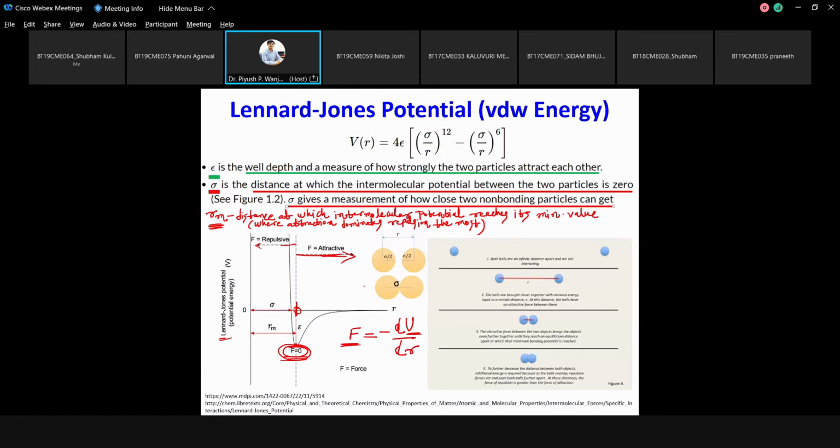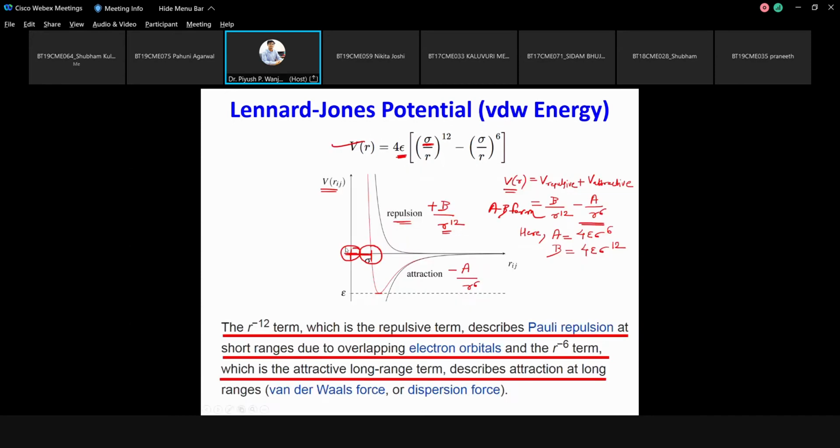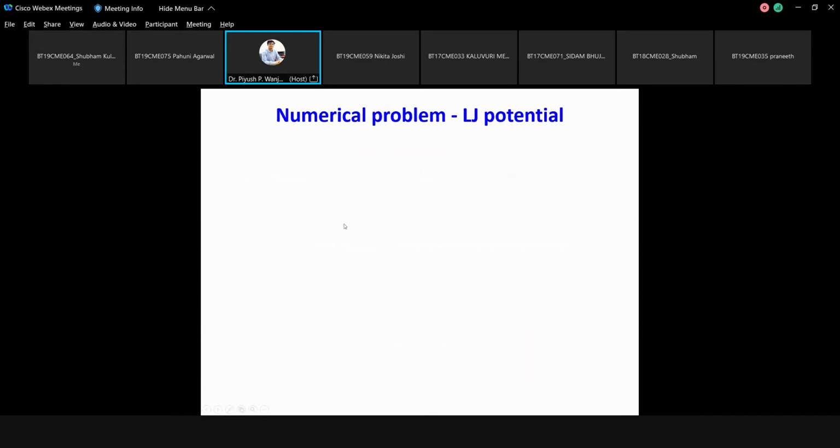So we'll take one numerical. This is actually a very big numerical, but we will take it part by part so that some of the concepts related to potential energy, forces, and so many positions will be cleared out, so that you will actually understand how these things are modeled in reality. So let's start with the first part.